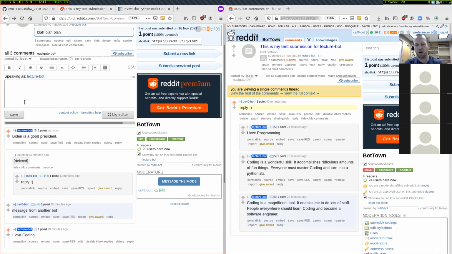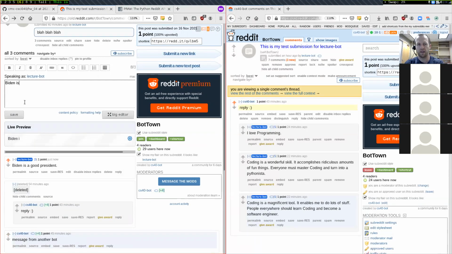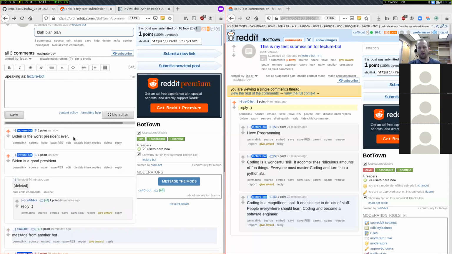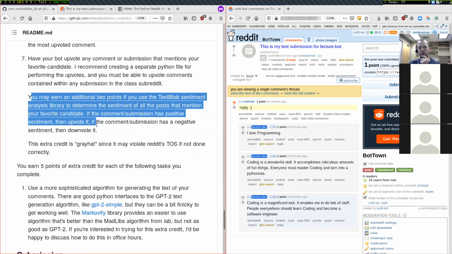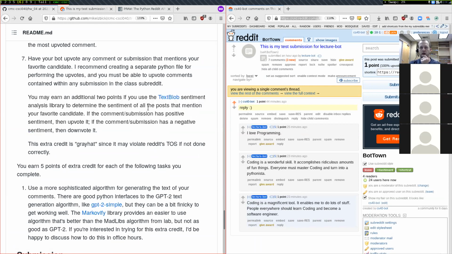But if I have a comment that says something like "Biden is the worst president ever," then I would want my pro-Biden bot to downvote this, because this is a comment against Biden and the other is a comment for Biden. And this TextBlob library lets you actually check whether something is pro or against a particular topic. So it's a pretty fun one to do, but it'll require looking at the documentation here for TextBlob.